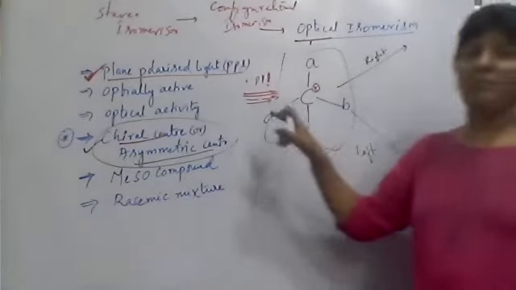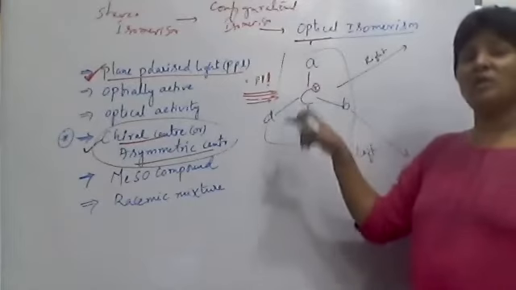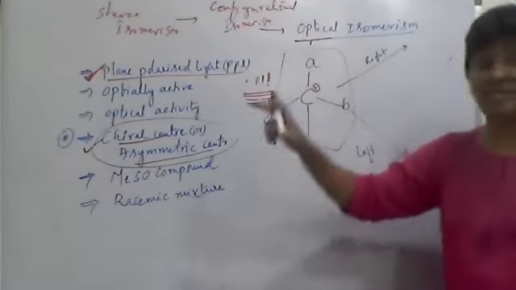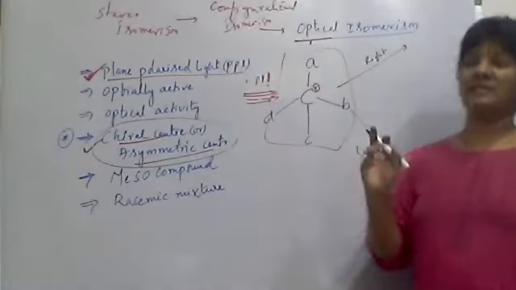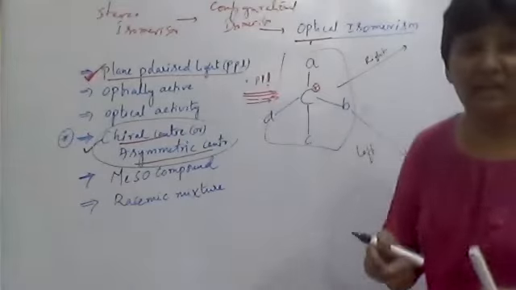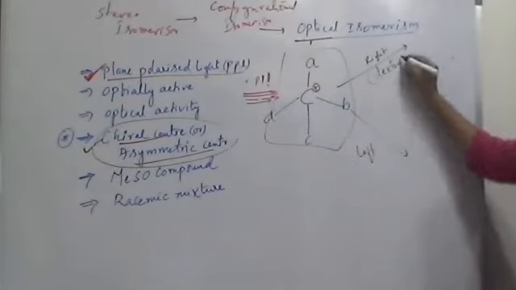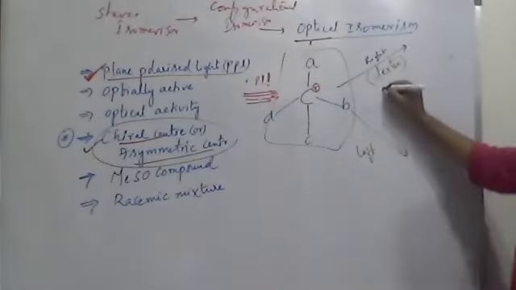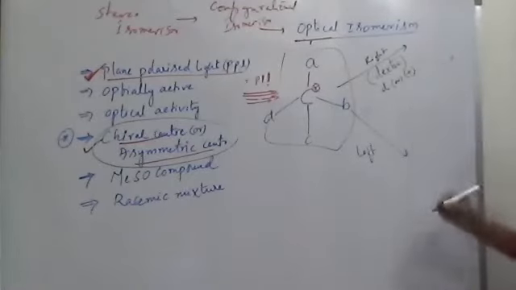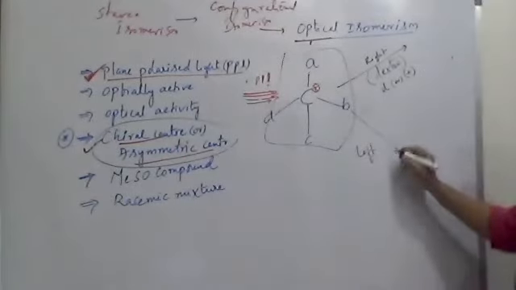So whenever plane polarized light falls on a chiral molecule, or this chiral molecule comes in the path of PPL, what happens? The chiral molecule changes the moving path of light. If the chiral molecule rotates the light to the right side, it is called the dextro isomer, given by small d, or denoted by a plus sign. If it is rotating the light to the left side, it is called levo.